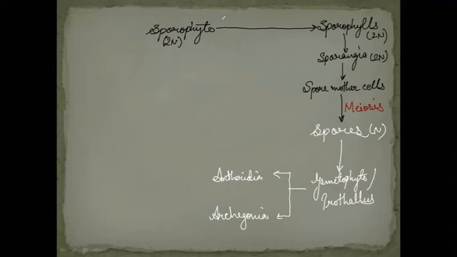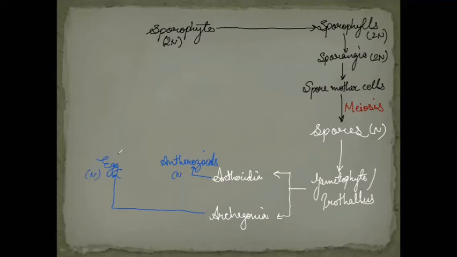The antheridia will form the male gametes, that is antherozoids, whereas the archegonia are going to form the female gametes, that is the egg. Now, these egg and antherozoids are also haploid structures.